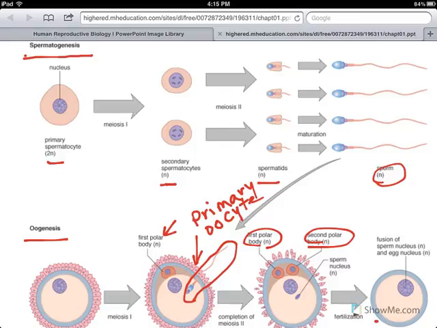That second cell that is formed now is called the secondary oocyte, and it will go on to form the egg cell. Again, the second division in the female does not occur unless fertilization takes place. So here you have the fertilization, the zygote, which is the new cell that's going to be formed due to the fusion of the egg and the sperm. And this zygote will now go on to divide by mitosis to form the new embryo.